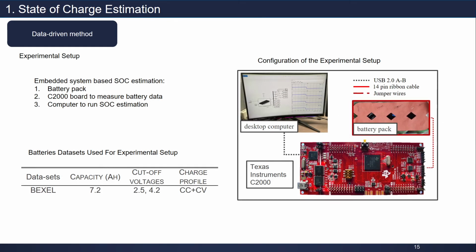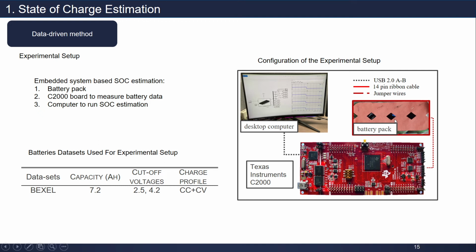This is the experimental setup. For example, we have the battery here, and assume that we already trained the model. Then what we want to do is to estimate the SOC. We can upload the algorithm to the Texas Instruments 3000 chip here. Then we can connect to the battery pack and monitor it. I monitor the SOC and voltage here, and inside this board I upload the machine learning model to estimate SOC.